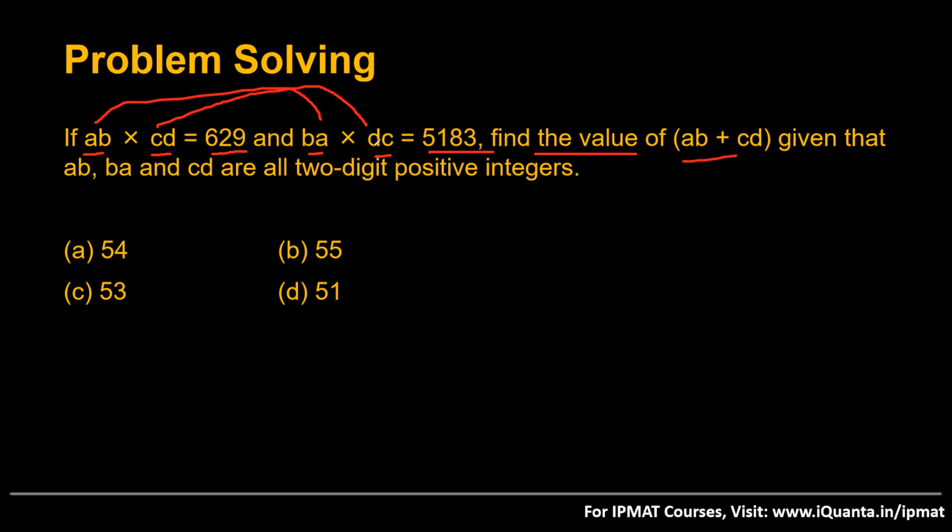Very clearly, these are all positive numbers, AB, CD. And the options we have are 54, 55, 51, 53. When we look at the options, 55 is an odd number, 51 is odd, 53 is odd. Only one even option is there, 54.